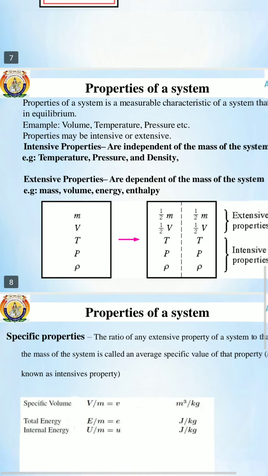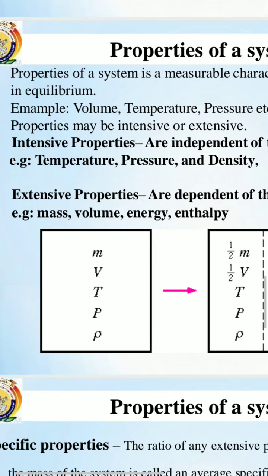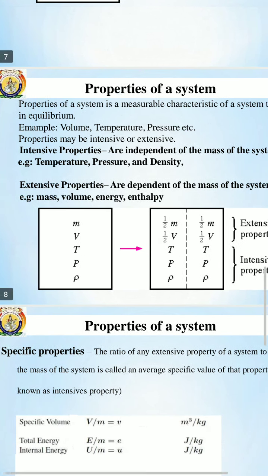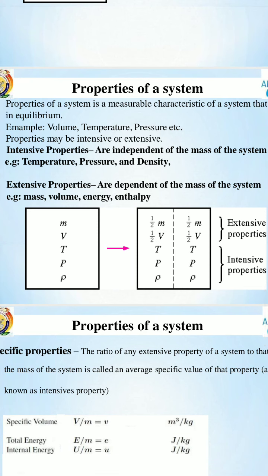How to remember? Intensive starts with "in", related to mass, you have to check that. In means independent of mass. Okay, you have to remember that. Intensive means independent of mass of the system. Extensive means opposite to intensive, that is dependent on mass of the system.